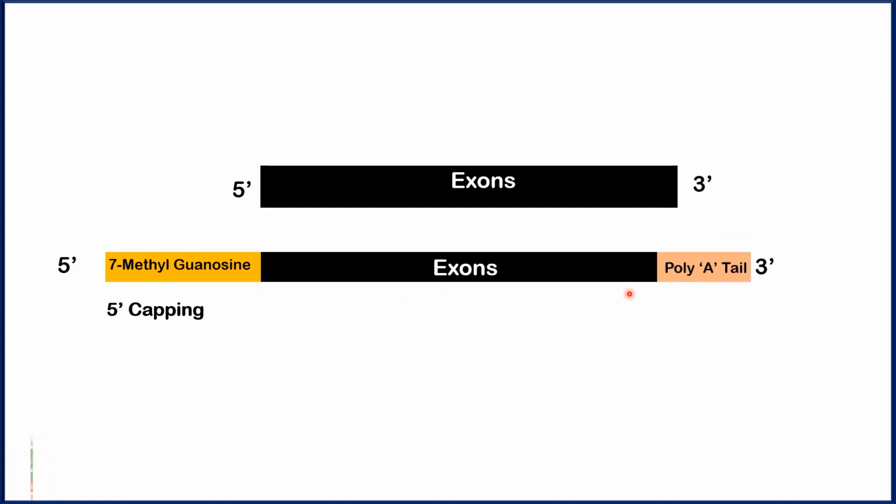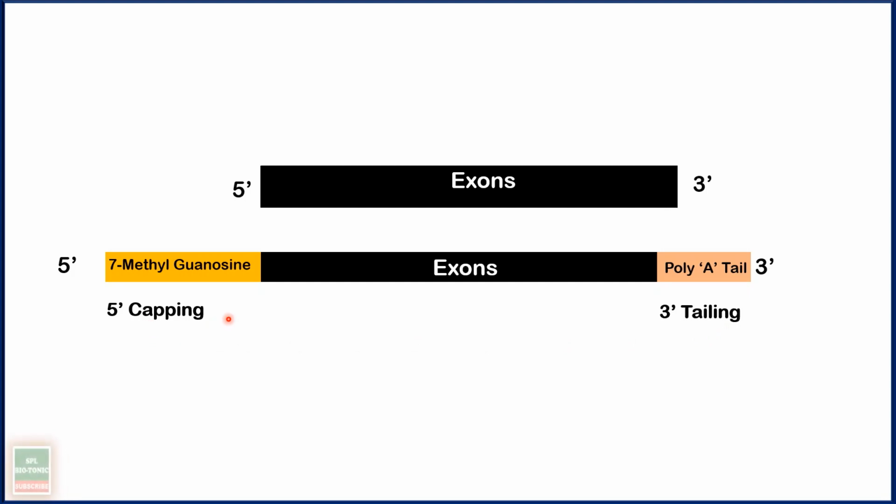Whereas towards the 3' end, a chain of adenines, sorry, a chain of adenosines is attached. So it is called the poly A tail. So it is called 3' tailing. Once the introns are removed and exons are joined, the next step is the 5' capping and 3' tailing.